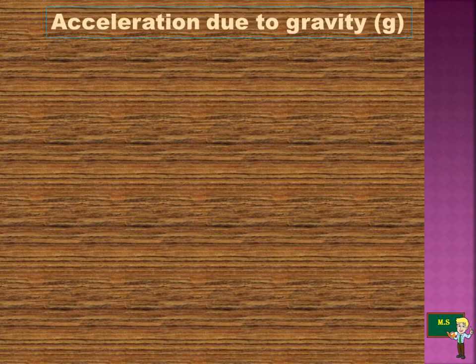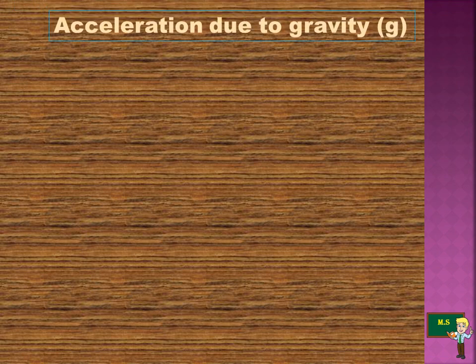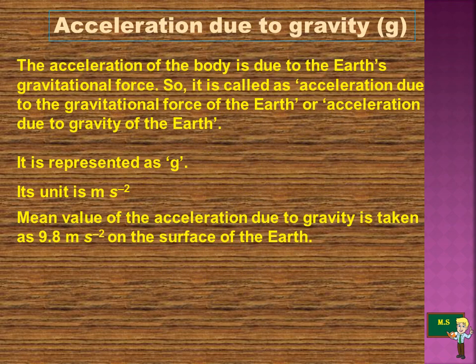The next important topic is acceleration due to gravity, and it is denoted by the symbol small g. See, when you drop a ball from your hand, it falls to the ground because the acceleration of this ball is towards the ground. The gravitational force is the force which brings the ball to the ground.